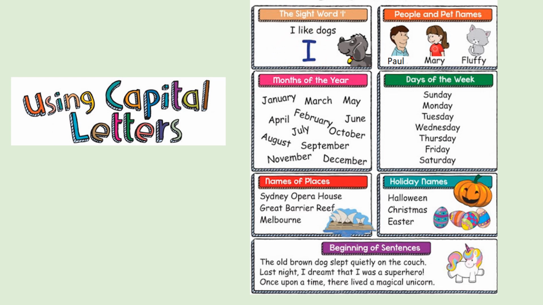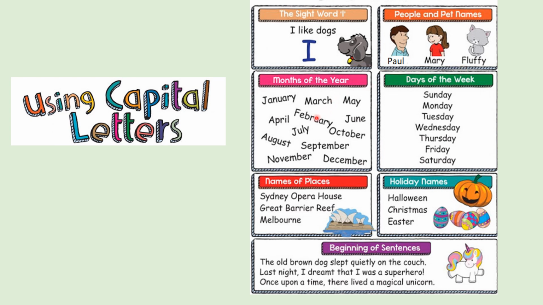You also use capitals for names of people, animals, even places and things. For example, this man is called Paul, so you use a capital P. This girl is Mary, so you use a capital M. And the name of this cat is Fluffy, so you use a capital F.